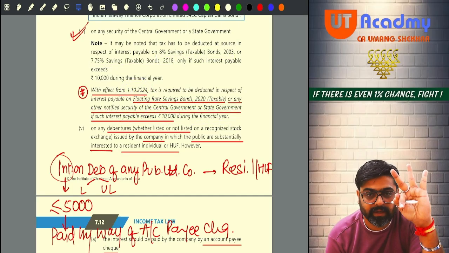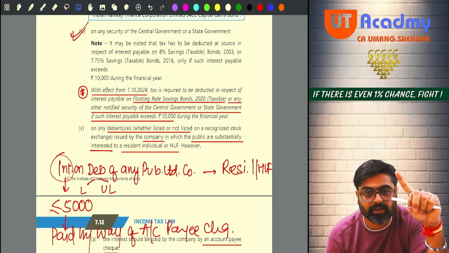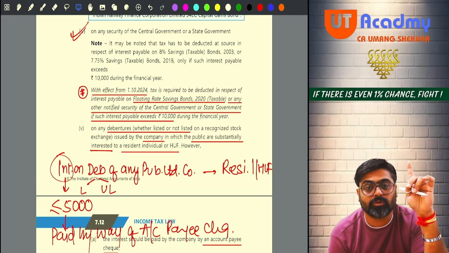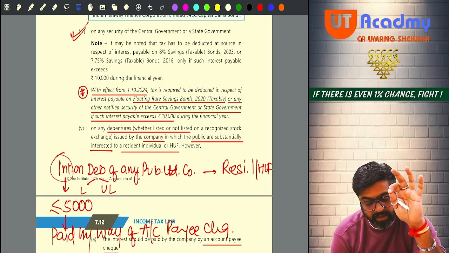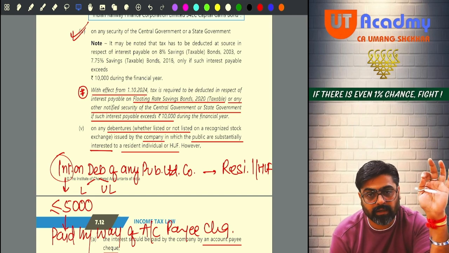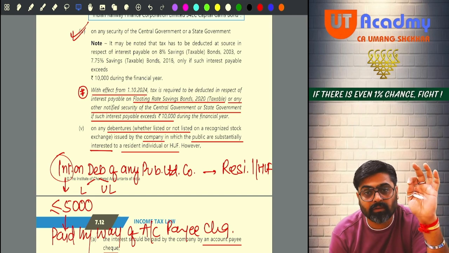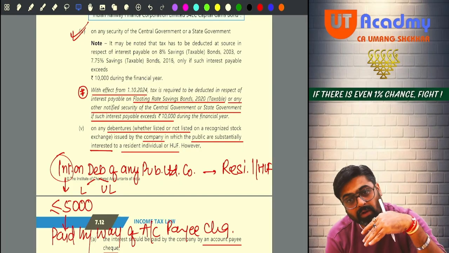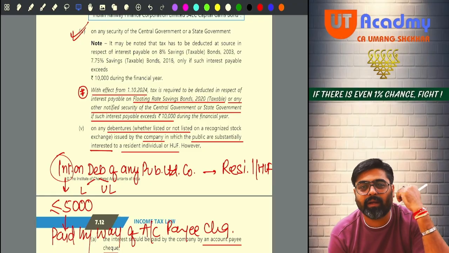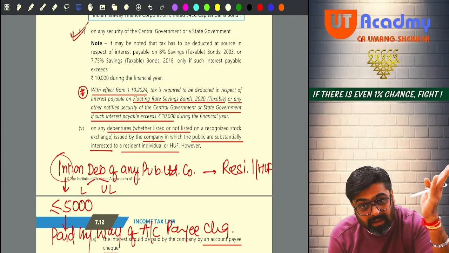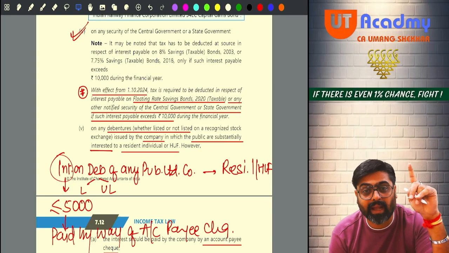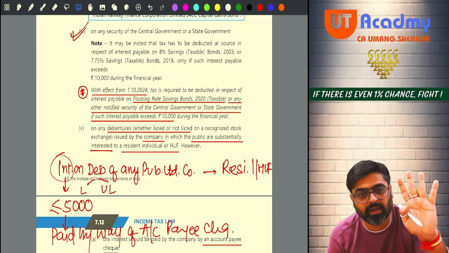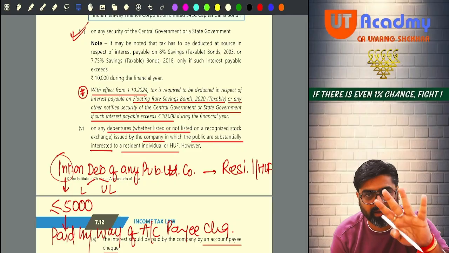So you have to remember these three names: 8% Savings (Taxable) Bonds 2003, 7.75% Savings (Taxable) Bonds 2018, and Floating Rate Savings (Taxable) Bonds 2020. These are also issued by the central government, or any other notified CG or SG security which is not yet notified. Only these three are notified as of now. Yes or no?